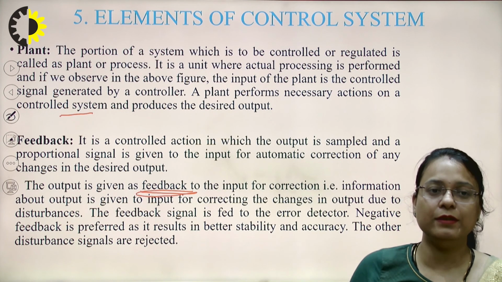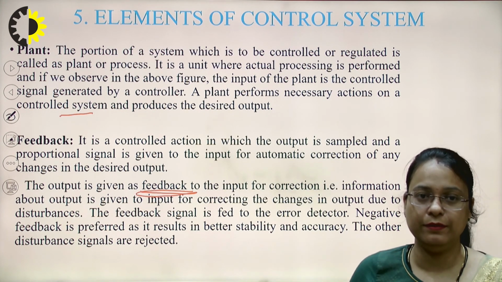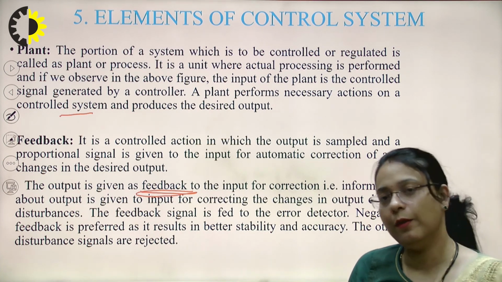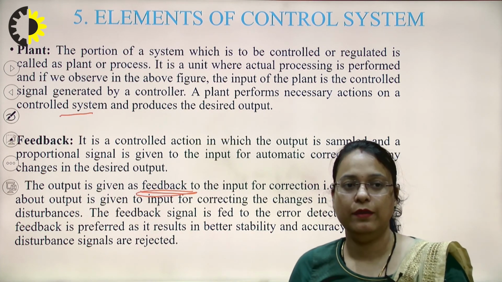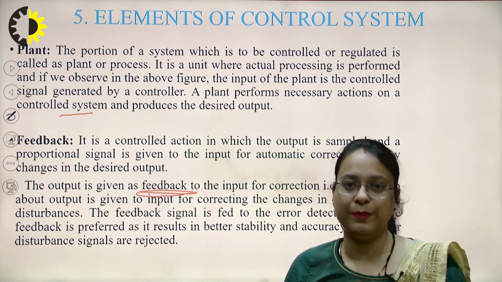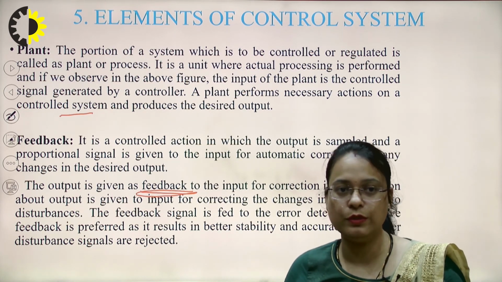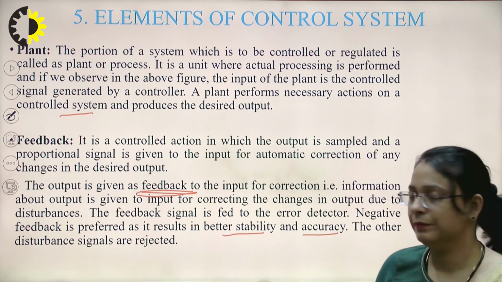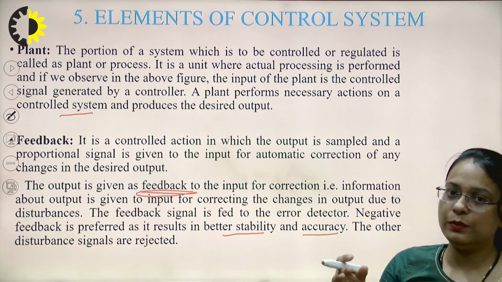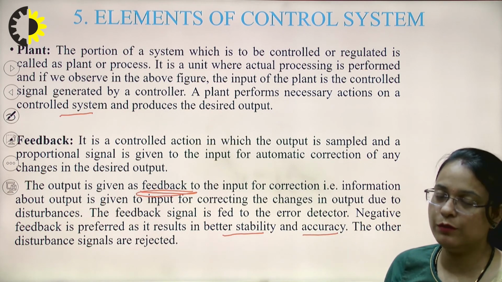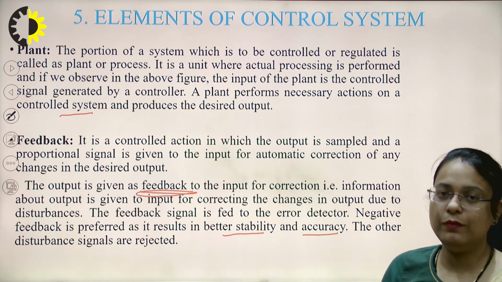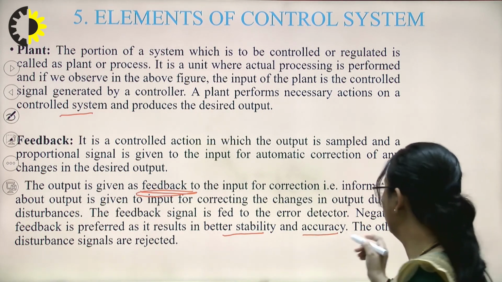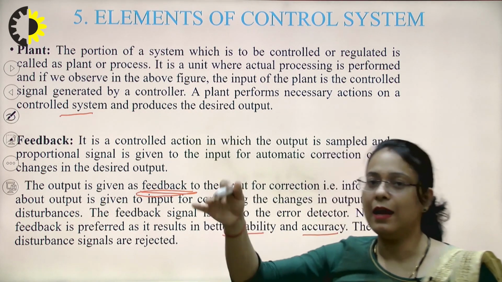So the feedback signal is fed back to the error detector, right? And there could be output feedback, either a positive feedback or a negative feedback. Here negative feedback is preferred in most cases of control systems as it results in better stability and accuracy. So we'll talk about negative feedback and positive feedback in the next lecture when we talk about the block diagram representation, right? The other disturbance signals are all rejected.